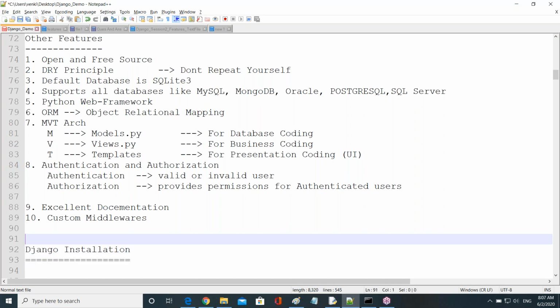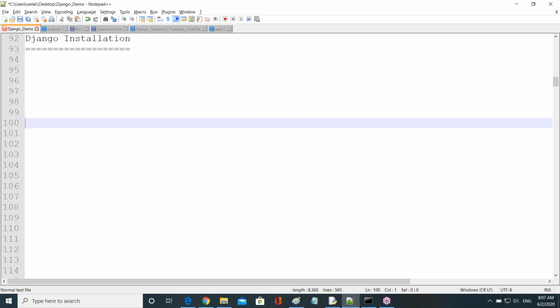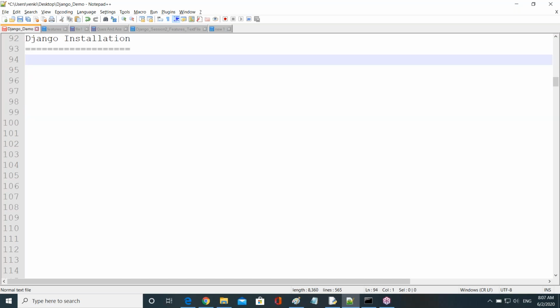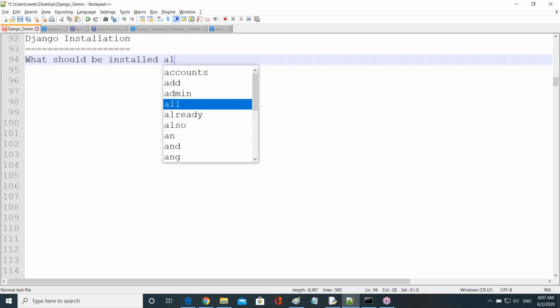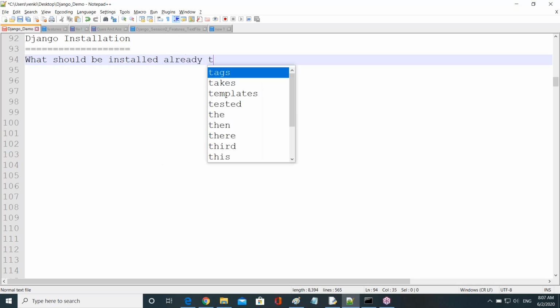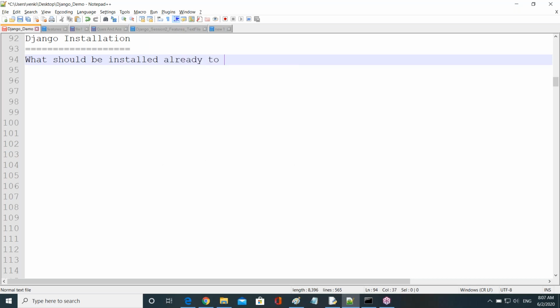Now my base question is, what should be installed already to install Django software? What should be installed already to install Django software?